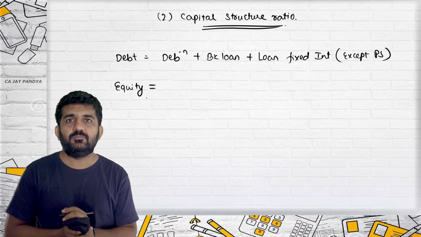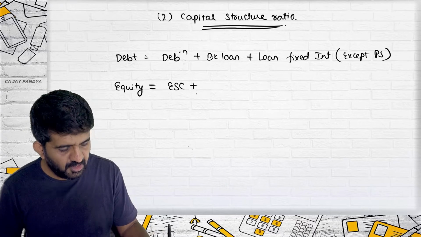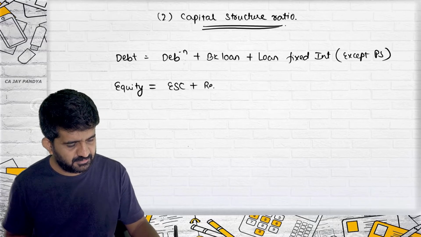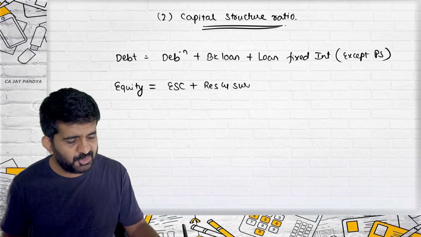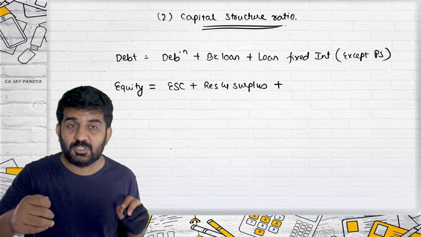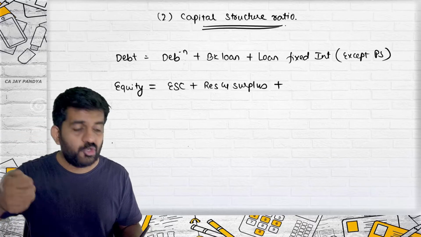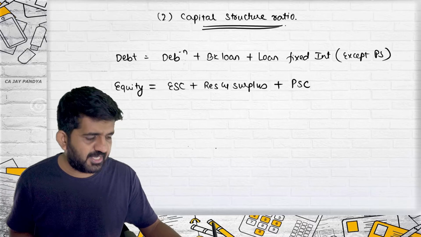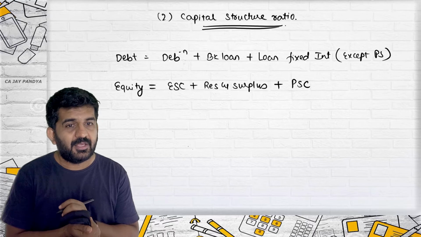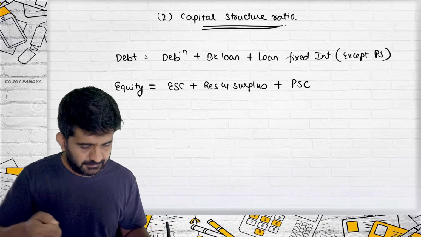Equity. Equity is equity share capital plus, we have done this n number of times, reserves and surplus. Reserves and surplus are funds of equity shareholders, so they will come over here. And equity basically means ownership. So even preference share capital is included. This is the definition of equity.